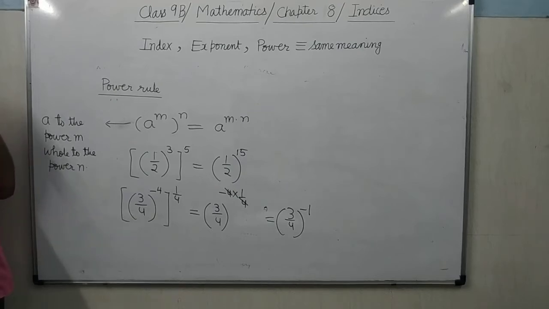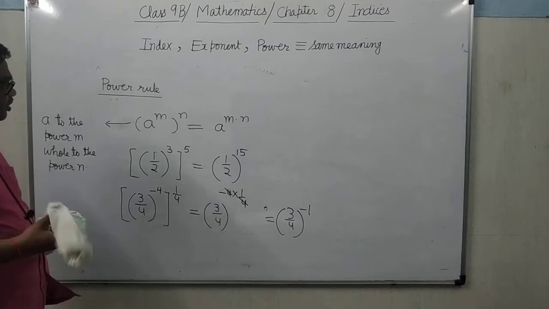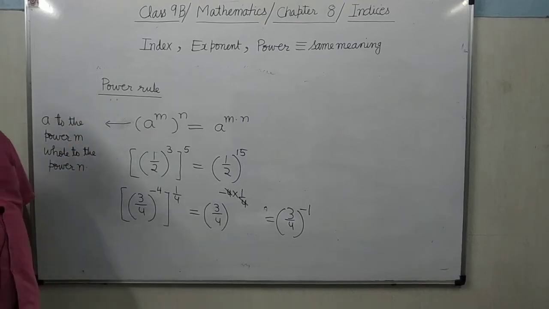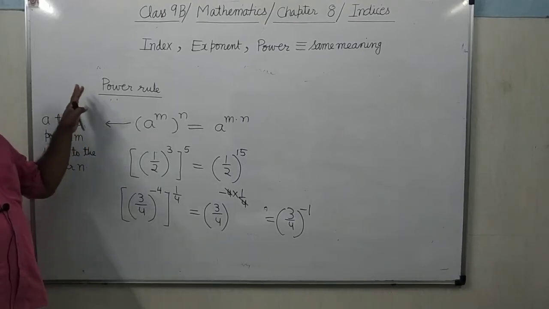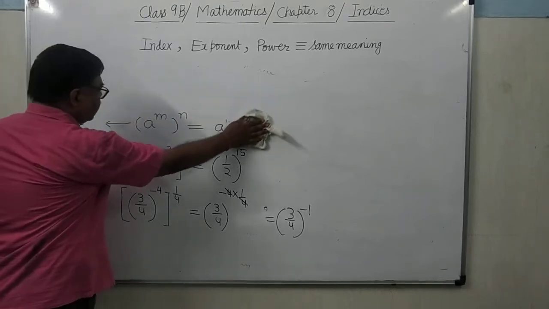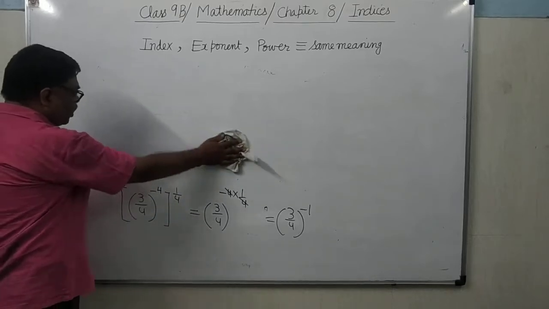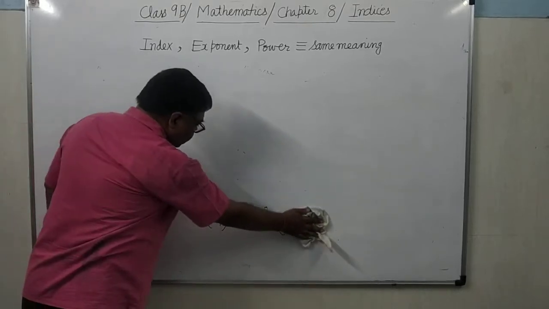Now there are some more rules. Those also I am going to explain. These are the main 3 rules: one is the product rule, second is the quotient rule, and third is the power rule. It's clear? Now there are some more rules which are also very, very important.